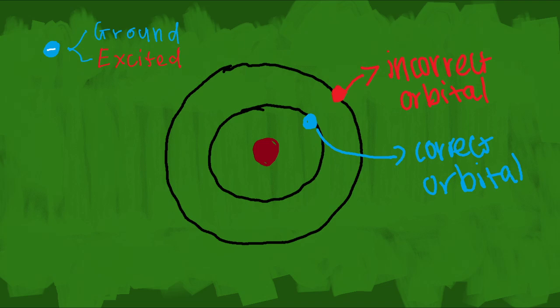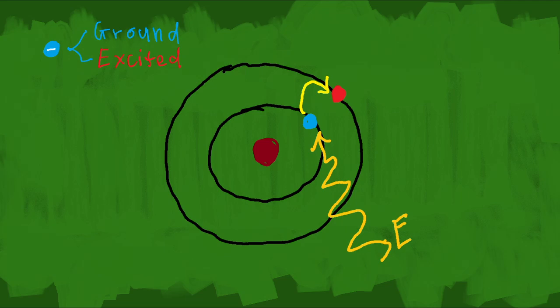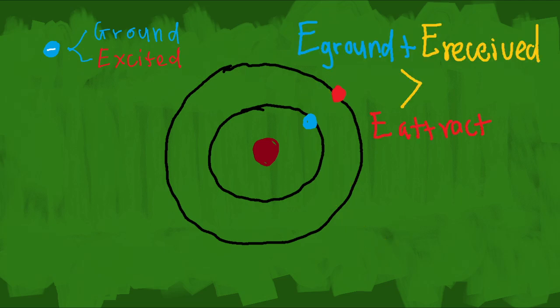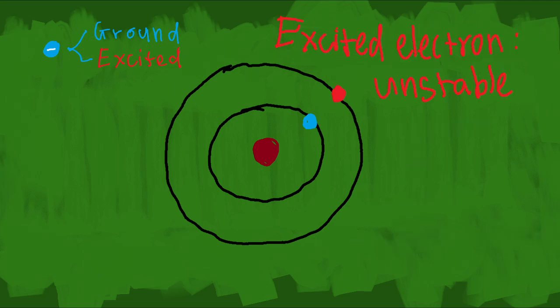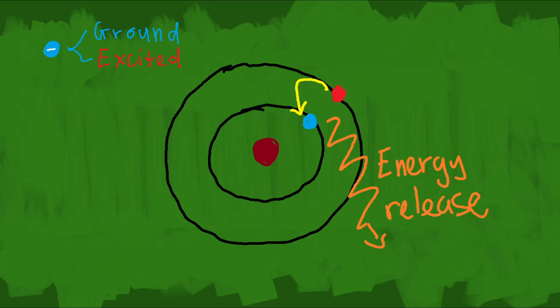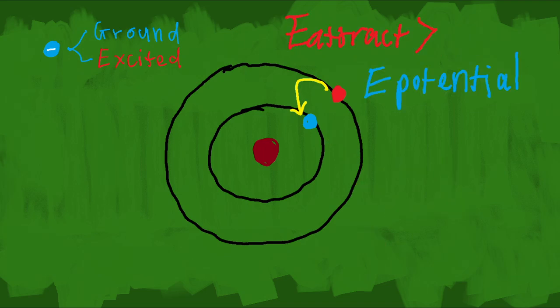Quick explanation before we solve this next task. An electron has two states, ground and excited. Ground is when it's in the correct orbital, and excited is when it's not. So how does it get there? By receiving energy, of course. By receiving certain amounts of energy, it allows the electron to overcome the attractive force of the nucleus and jump to a higher level. Vice versa, an electron can also release energy and move down to a lower orbital since it lost the energy to distance from the nucleus.